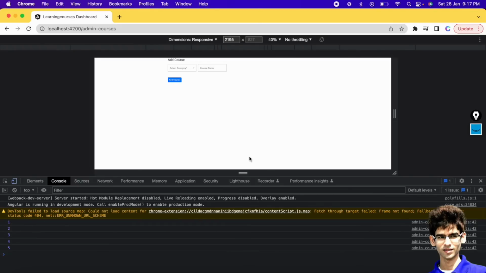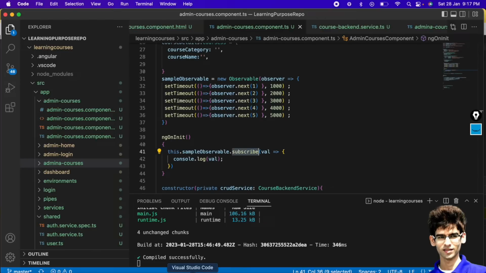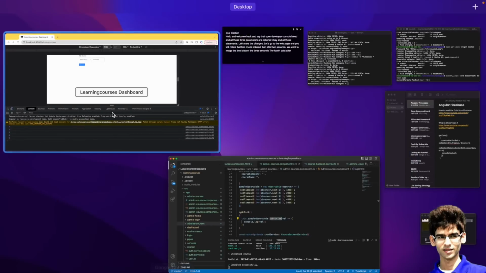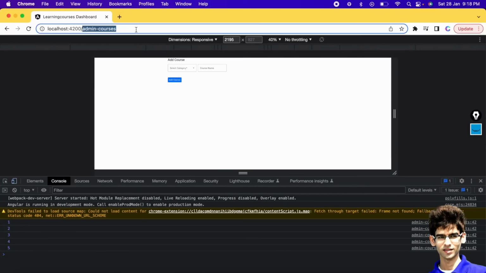So this was all about the observables. I hope you got the concept of how to handle the observables. In this lecture we are going to see one more thing. In the previous episode we have seen how to add the data into the Firestore, right? Now here, with the help of observables, we are going to fetch the data from the Firestore as well.